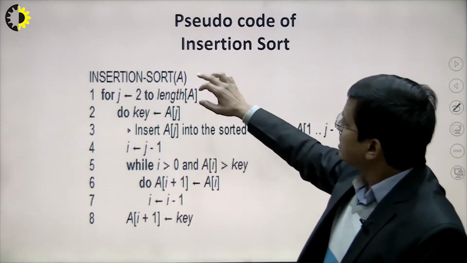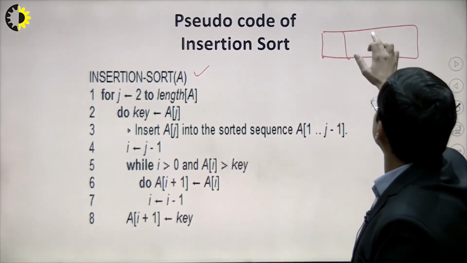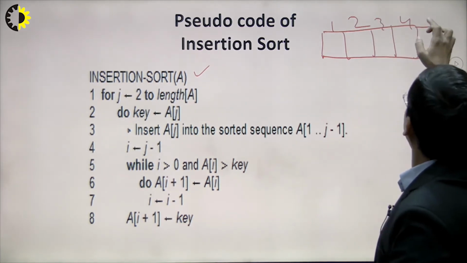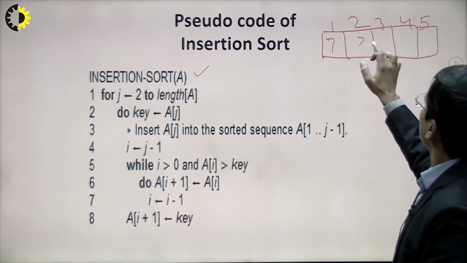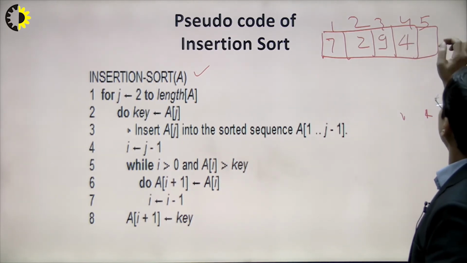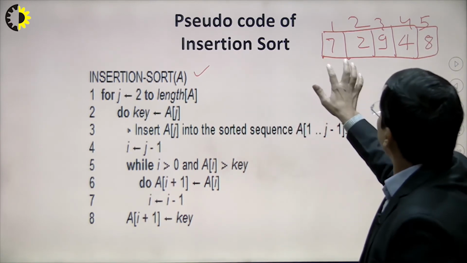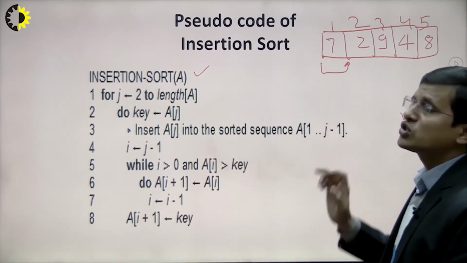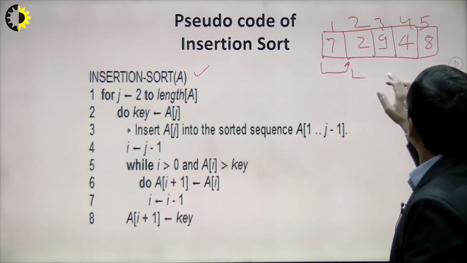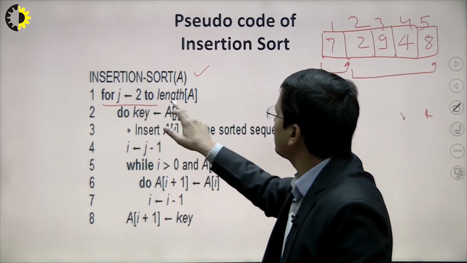So now here this is the insertion sort. Suppose we have 5 elements, let's say 7, 2, 9, 4, 8. What exactly we are assuming is that the first element is sorted, so we require the loop from the second to the fifth element. That's why the first loop starts from here.